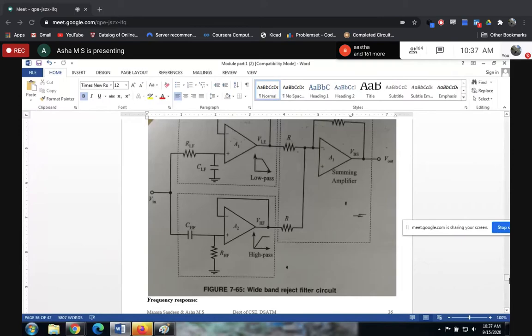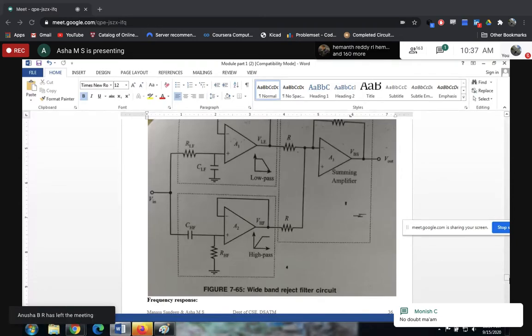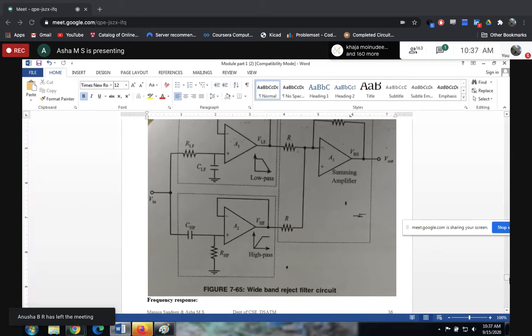The last type of filter is the band reject filter. By the explanation, I think you people can easily guess now. Intermediate frequencies should be rejected. Lower frequency signal should be allowed and high frequency signal should be allowed. Intermediate you should reject. So how exactly can you design that?